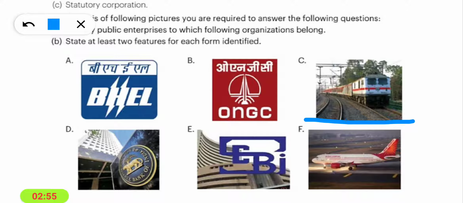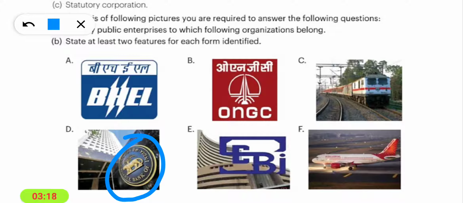So the next image is of RBI. You can see the logo of RBI here. That means Reserve Bank of India. This Reserve Bank of India belongs to a statutory corporation because it was formed by passing a special act of RBI. Okay.